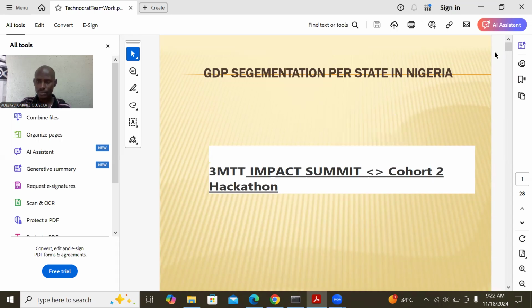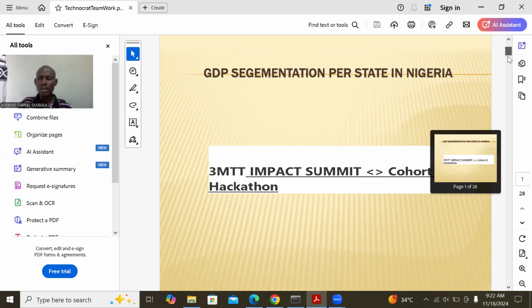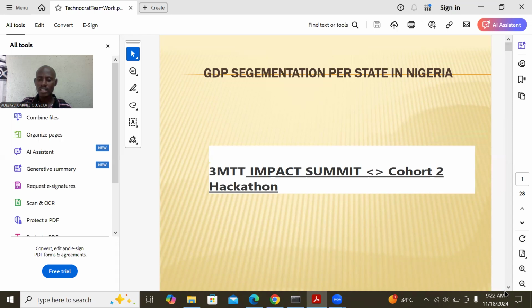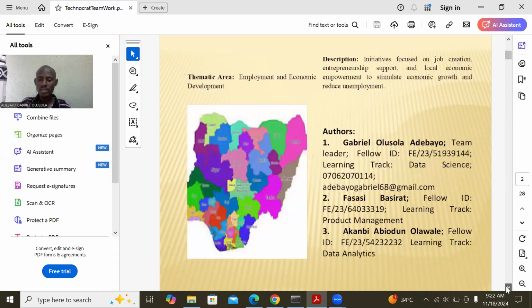Now, my name is Gabriel Olusola Adebayo, team lead, and my colleagues are Fasasi Bashirat, who is from product management, and Akambi Abiodun Olawale, who is from data analytics and visualization. I am from data science.